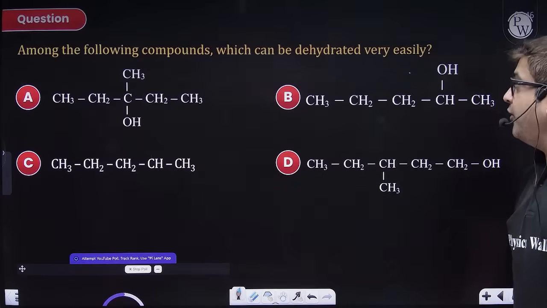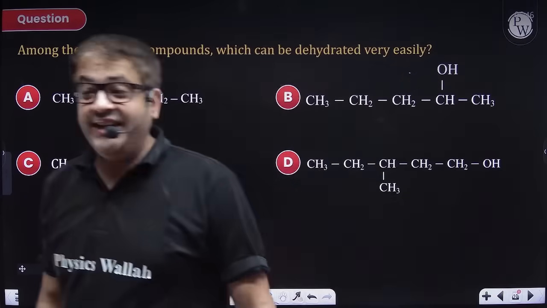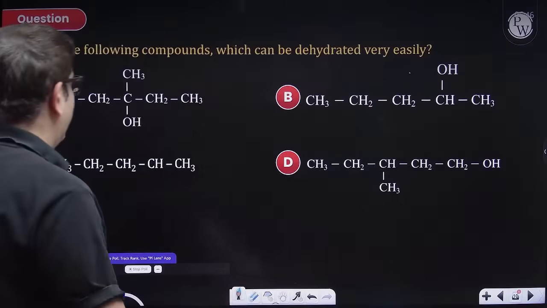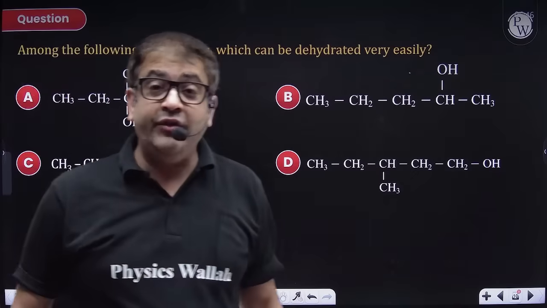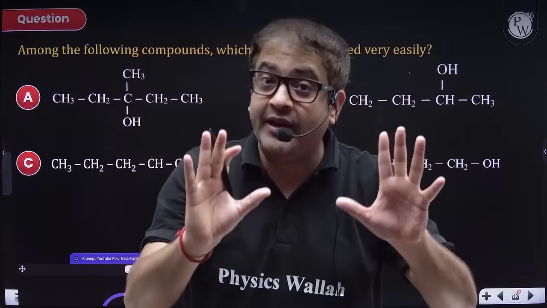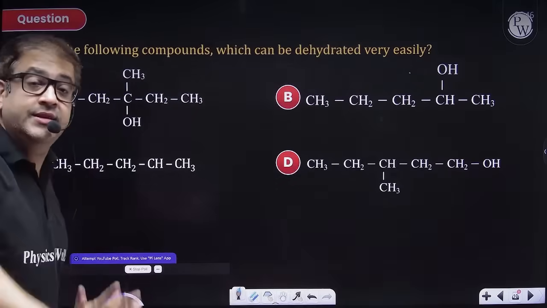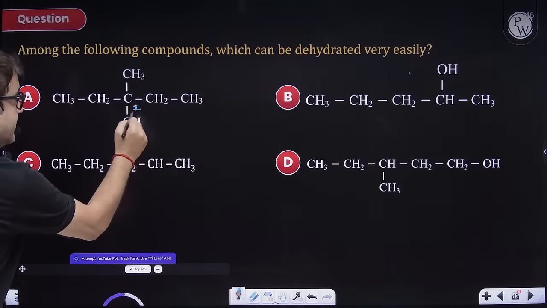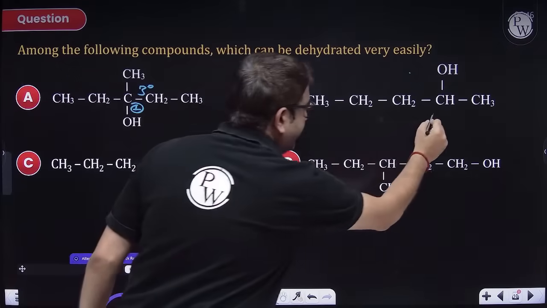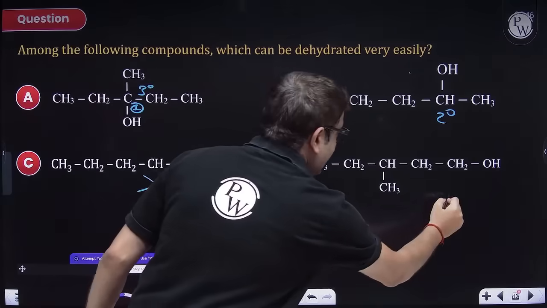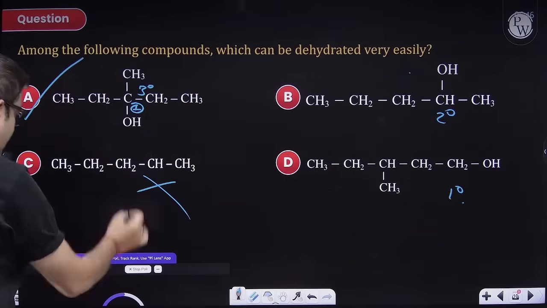Which among the following compounds can be dehydrated very easily? Sir, just make the carbocations, na? Sir, but carbocation can rearrange. It will, but if you have to select the dehydration reactivity rate, just see the initial carbocation formed. Sir, this will be 3 degree, this will be 2 degree, this is no degree, and this is 1 degree. So that means option A is your right answer.